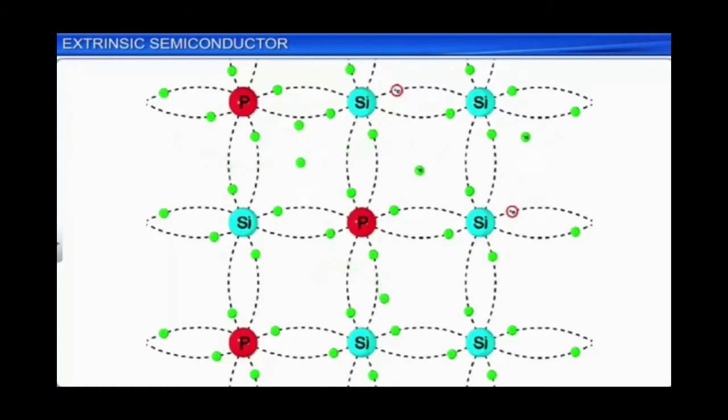So there are free electrons produced by the method of doping, and at the same time there are free electrons produced intrinsically. So the number of free electrons will be much more than the number of holes, or we can say the majority charge carriers are free electrons. Free electrons are much more in number than the holes, so they are the majority charge carriers, and for that reason this type of extrinsic semiconductor is called an n-type semiconductor.